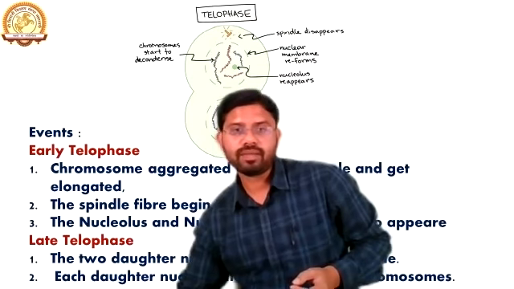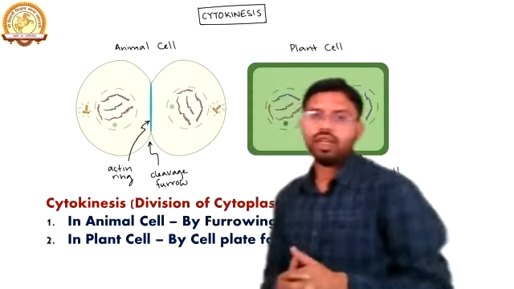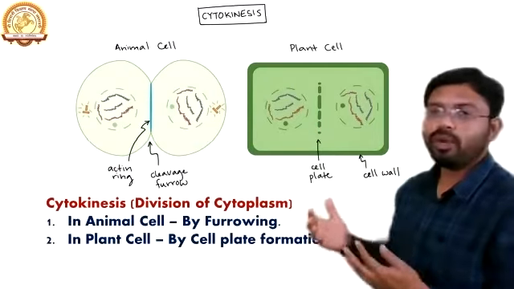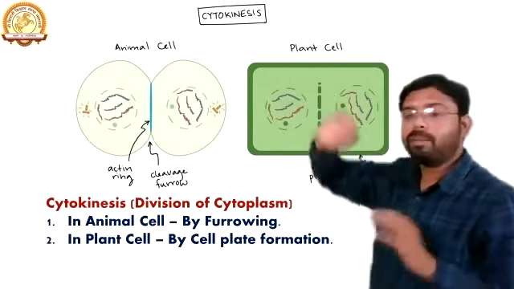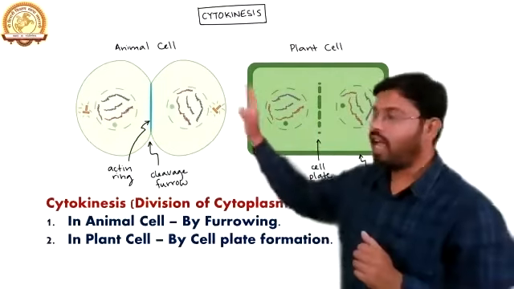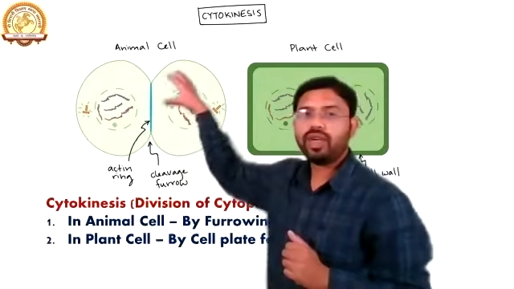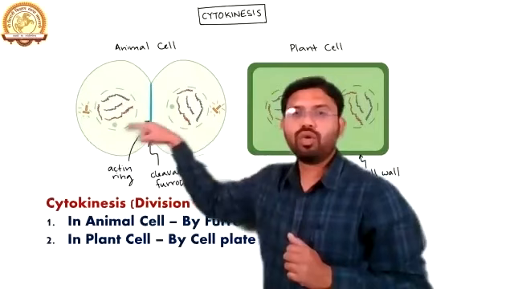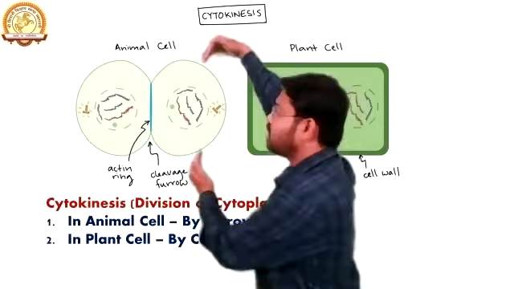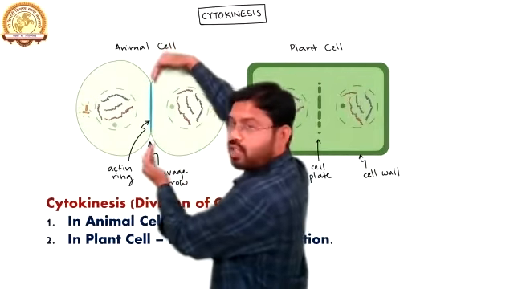So after the nuclear division in M phase, at the end there is the division of the cytoplasm, and it is known as cytokinesis. But this cytokinesis happens in two different ways, in animal cells and in plant cells. If we talk about the animal cell, these cells do not have a cell wall, and because they do not have a cell wall, the shrinking of the cell from the outward to the inward side takes place.